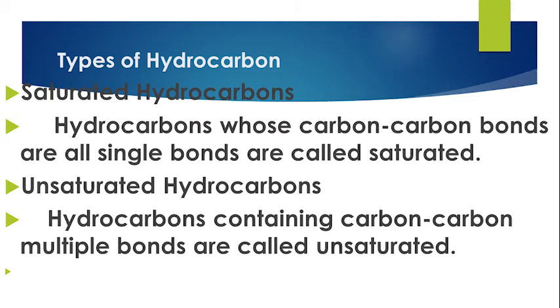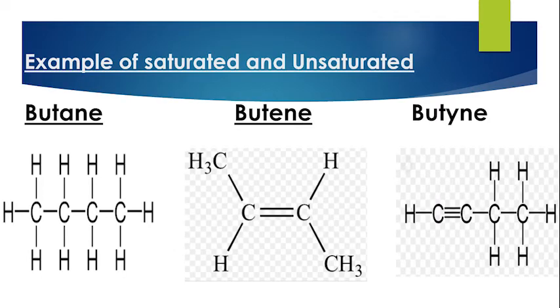There are two types of hydrocarbon, saturated hydrocarbon and unsaturated hydrocarbon. First, saturated hydrocarbon. Hydrocarbons whose carbon-carbon bonds are single bonds are called saturated hydrocarbons, and hydrocarbons containing carbon-carbon multiple bonds are called unsaturated hydrocarbons. Examples of saturated and unsaturated hydrocarbons.